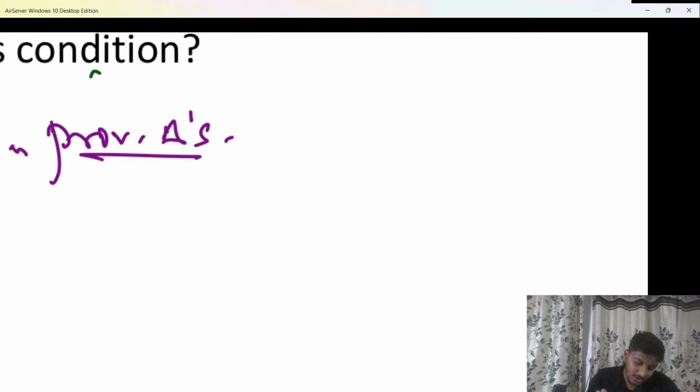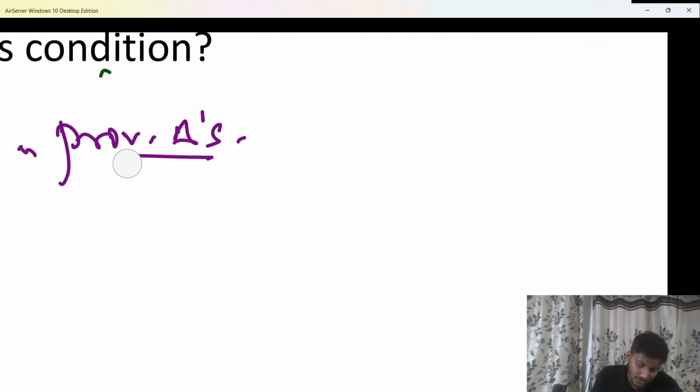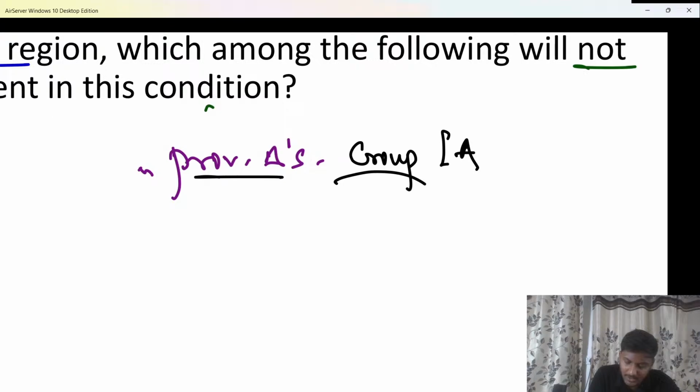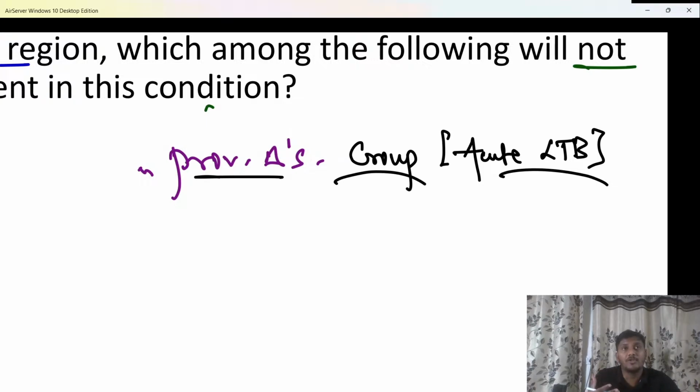Very good. The provisional diagnosis of this condition is nothing else but an infection of the larynx, and that acute laryngeal infection is what is called croup, also known as acute LTB. What is acute LTB? Acute laryngotracheobronchitis. So now here you can see there is infection or inflammation of the whole airway, larynx also, trachea also, bronchi also, but that is known as croup.